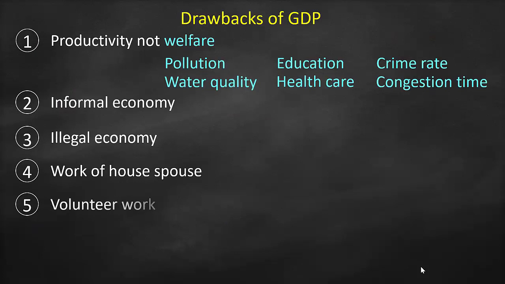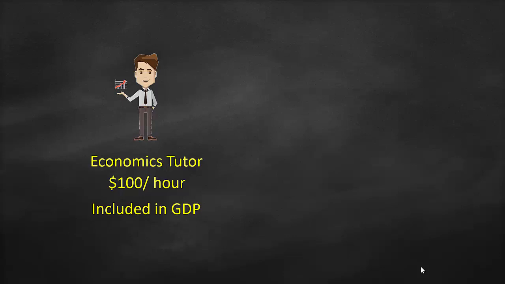Let's get another drawback, which is volunteer work. So, let me give you an example about volunteer work. Let's assume this is your economics tutor. The university pays him $100 an hour. Therefore, it's included in the GDP. Let's assume that now we will have exactly the same economics tutor. It's the same person. And this person, he said, I would like to give back to the community. I will volunteer 1 hour every month, and any person who has a question or needs mentorship, I will provide this mentorship for free. It will be exactly the same content and it will be the same quality.